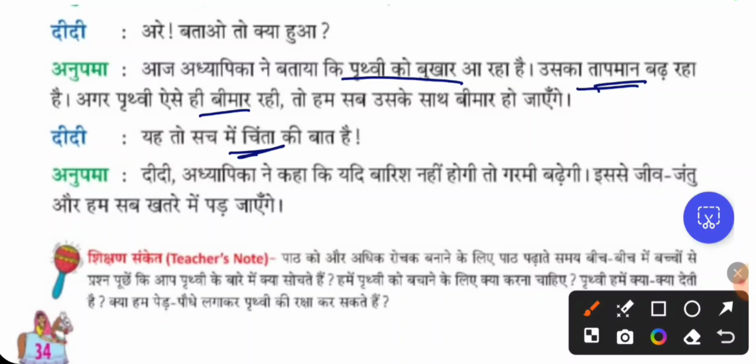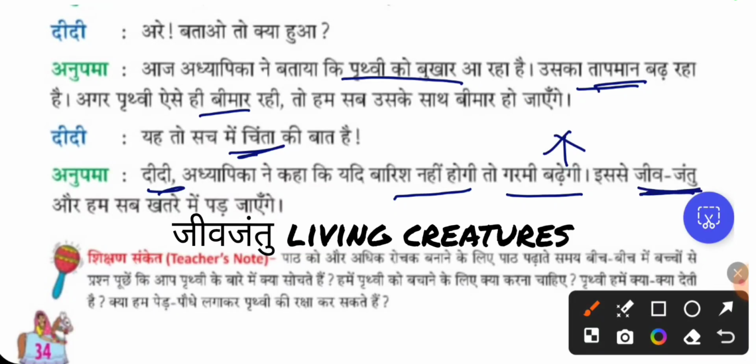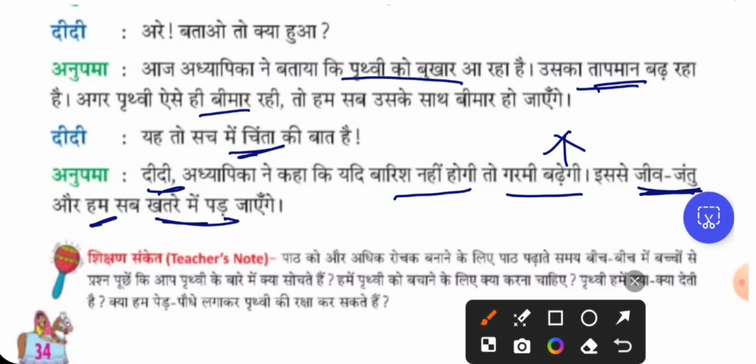Anupama, Didi, see, after addressing the name I had to put a comma, alpaviram. अध्यापिका ने कहा कि यदि बारिश नहीं होगी तो गर्मी बढ़ेगी, इससे जीव जंतु और हम सब खतरे में पड़ जाएंगे. So she is telling the sister, the teacher told me that if rain is not coming, the temperature will increase. बढ़ेगी means increase. Because of this, जीव जंतु, the living beings, and we, everyone will get into problem. खतरे में पड़ जाएंगे means we will have some problem.